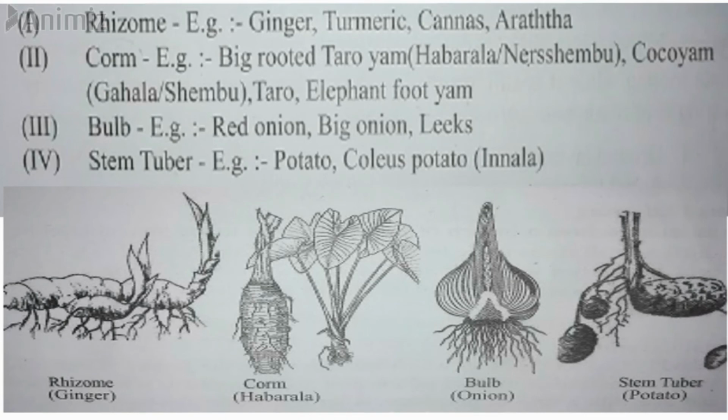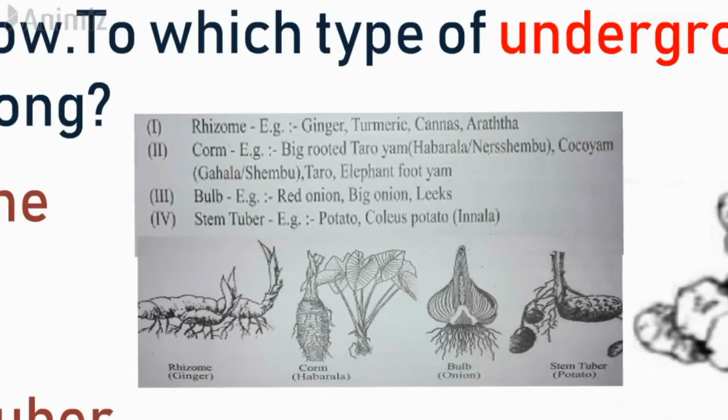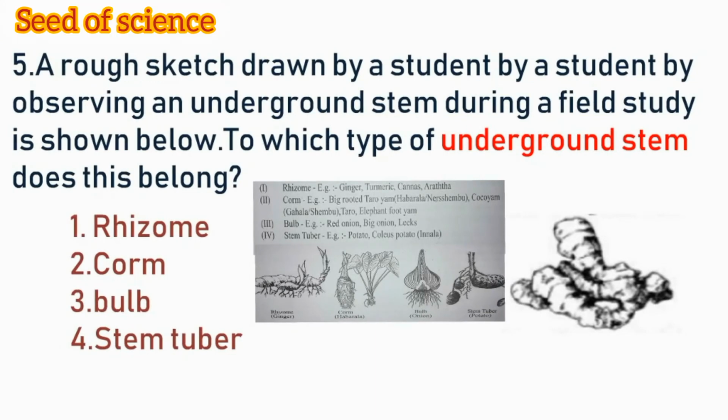And for stem tuber, potato, Kenya potato. So here the ginger comes under the rhizome. So be familiar with the pictures and the examples. It will always be useful in your exams. Therefore, here the answer is the rhizome.